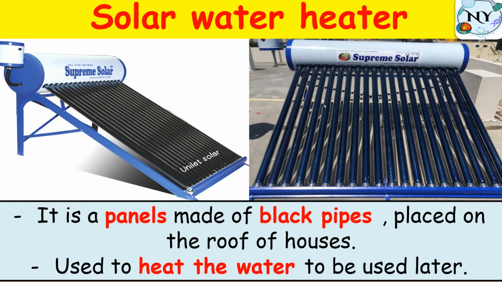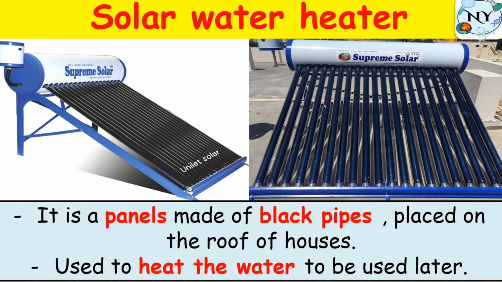So this solar water heater, we place it on the house roof. Why? To absorb all of the solar energy, or all of the radiant energy. So when it absorbs solar energy, it is converted into thermal energy, which is used to heat the water to be used later. So this device is called a solar water heater. It's made from black pipes. We can place it on the roof of houses, and it absorbs solar energy, converted into thermal energy that we use to heat water to be used later.